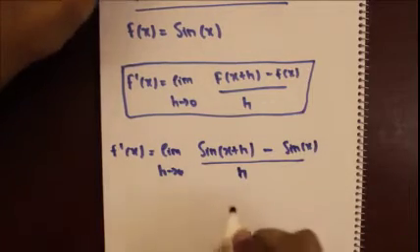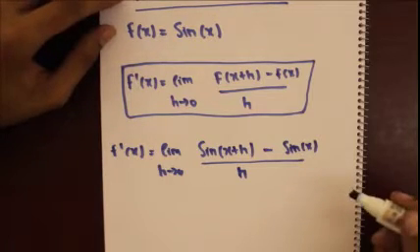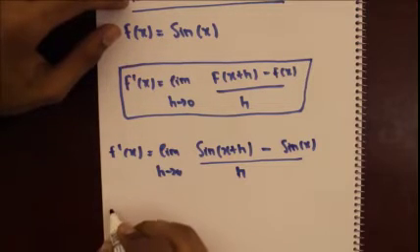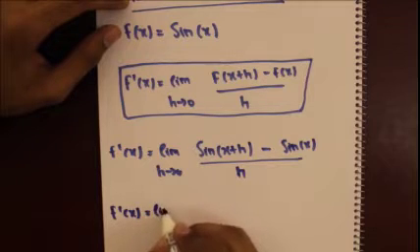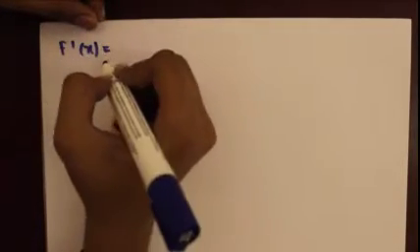And now using identities, we can expand sine of x plus h. If you don't know what identities are, please look at the link to a video in the description below. So f prime of x is equal to the limit as h approaches 0.